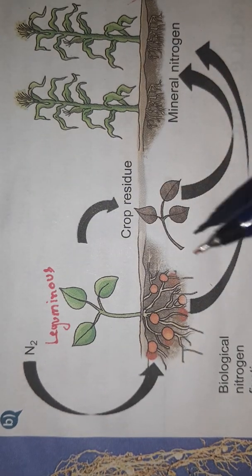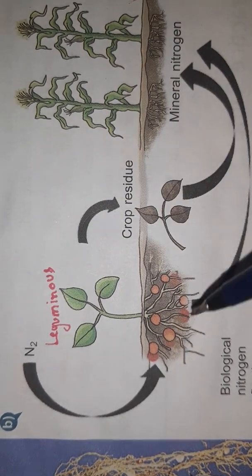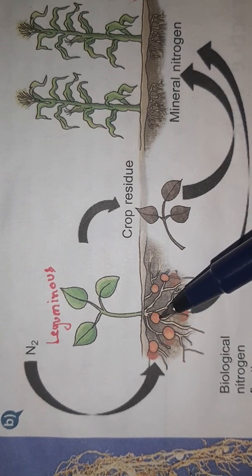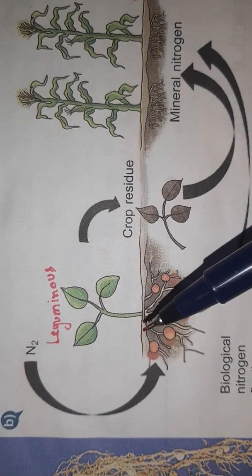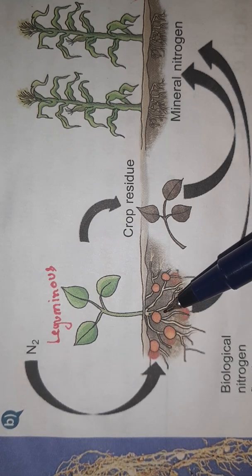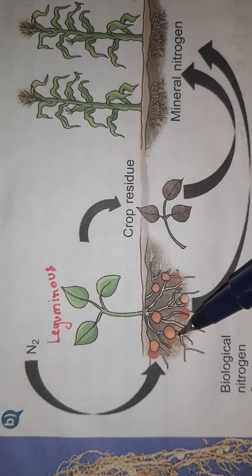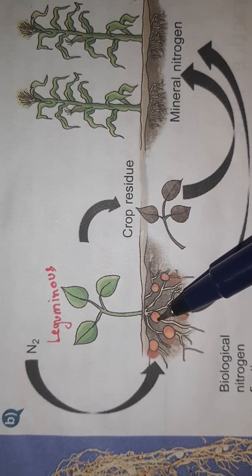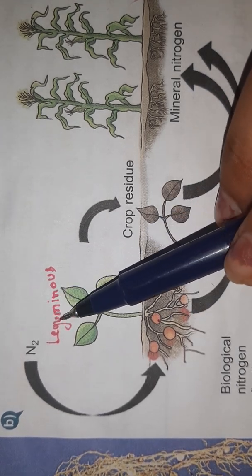But how does it tell about symbiosis? You see, these plants are providing space and shelter to the rhizobium to live. And what is rhizobium doing in turn? Rhizobium is converting the atmospheric nitrogen into nitrates.